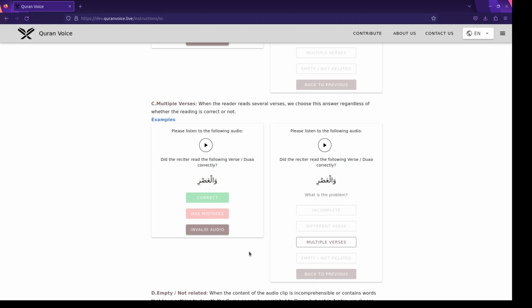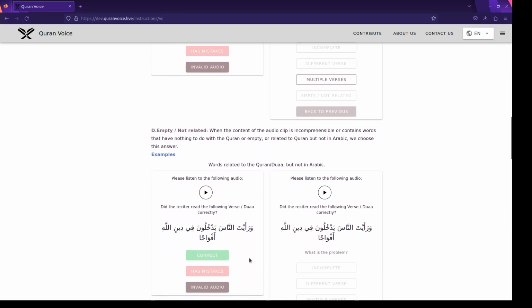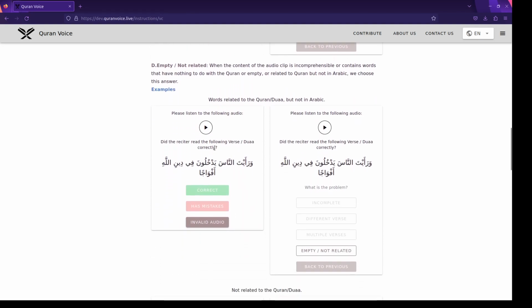So here it's invalid. Why? Because it has multiple verses, not because it has mistakes. So we consider the validity first. It's invalid because it has multiple verses. Great, let's move on to the fourth and last case or subcase in the invalid audio.